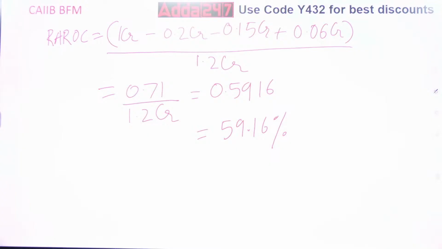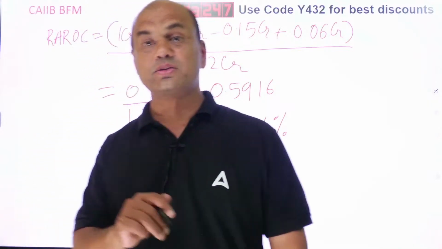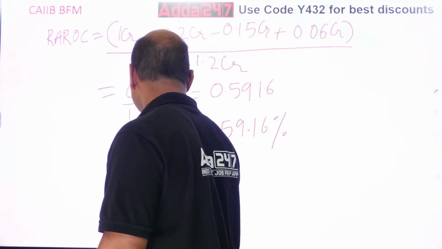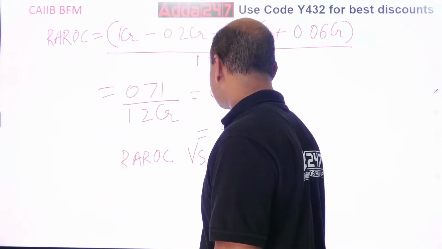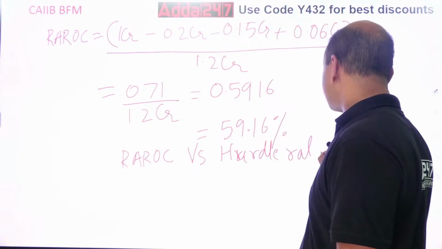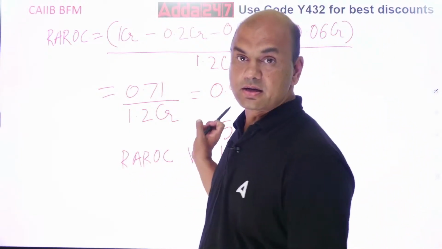Now, what is the meaning of this RAROC? What is the use of this RAROC? Can anyone tell me? Why did I find this RAROC? Who can tell me? Suppose I am getting this RAROC, what I have to do with it? I have to compare this RAROC, because only problem solving is not important, you need to understand also. So I have to compare this RAROC with the hurdle rate.